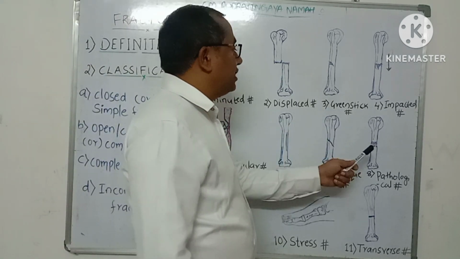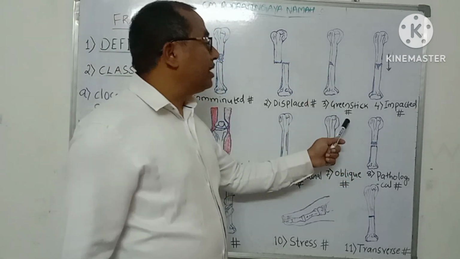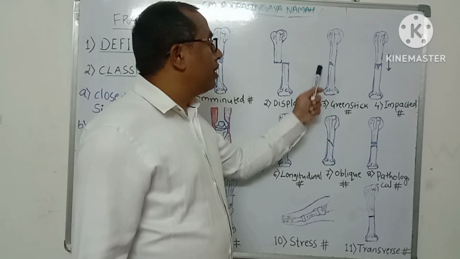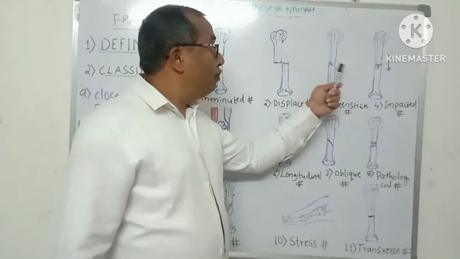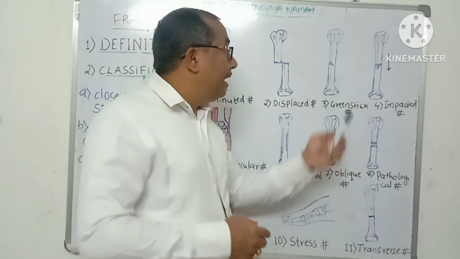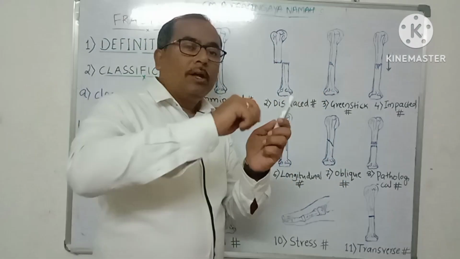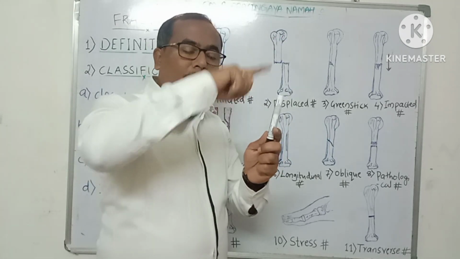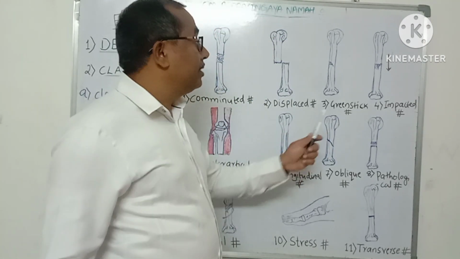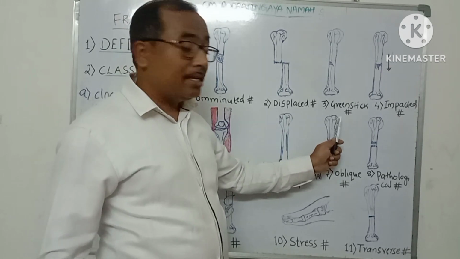Next one is greenstick fracture. It is a type of incomplete fracture in which one side of the bone is broken and the other side tends to bend. One side is only bent, the other side is broken. Take an example: if you take a green stick and break it, one side will be broken and the other side will be bent. That is why it is known as a greenstick fracture.